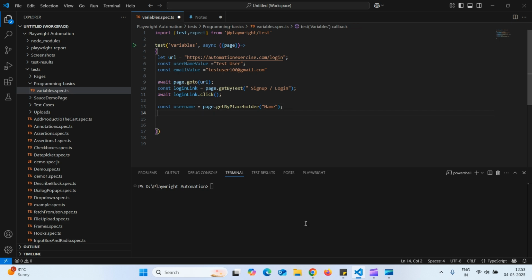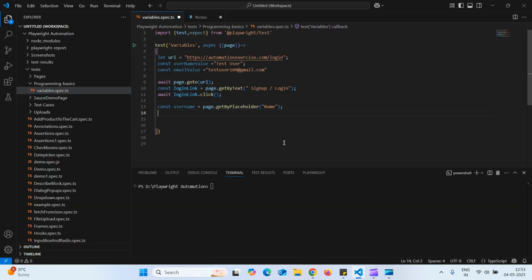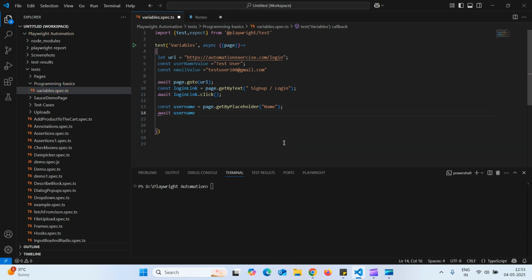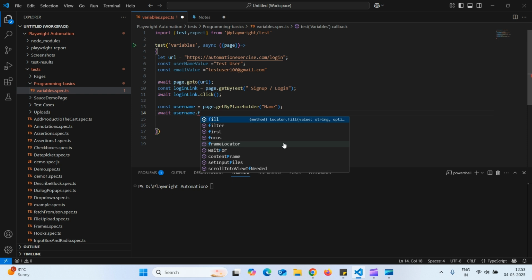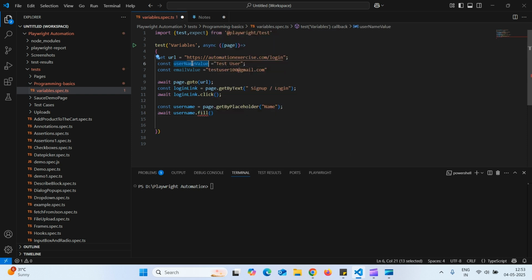Now I want to enter a value into this field. So how to do that? await username dot fill. What value do I want to fill? I want to enter this value, username value.